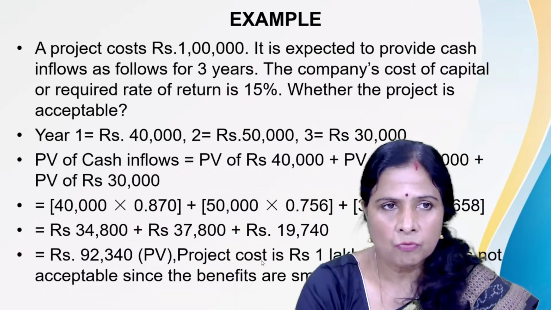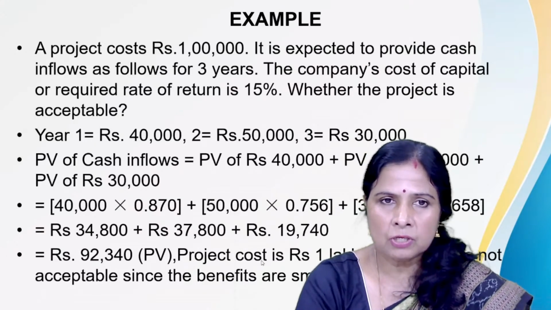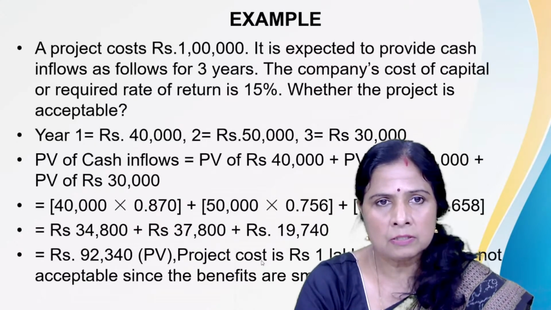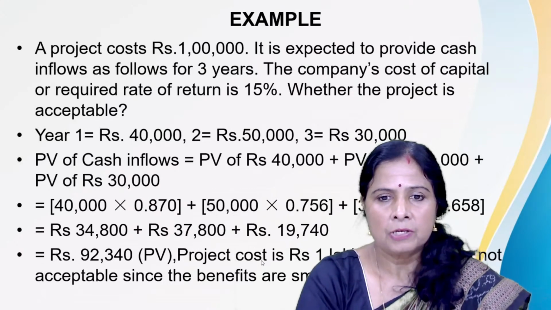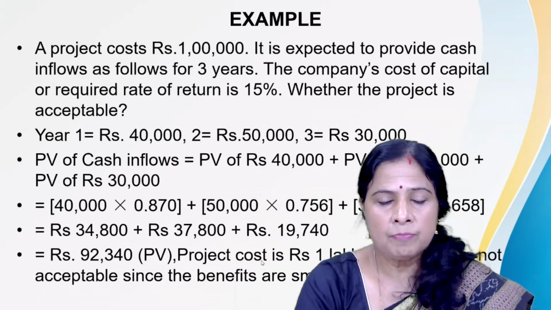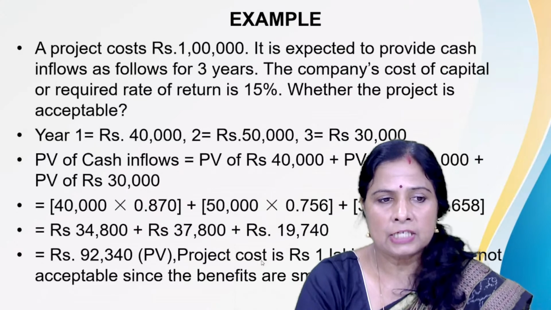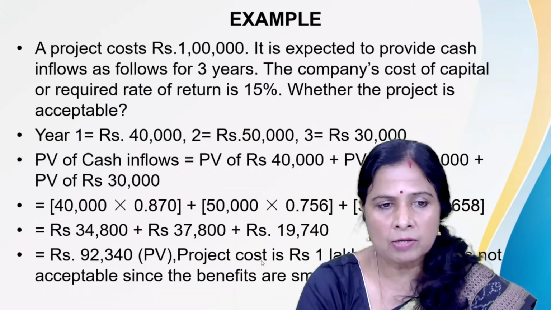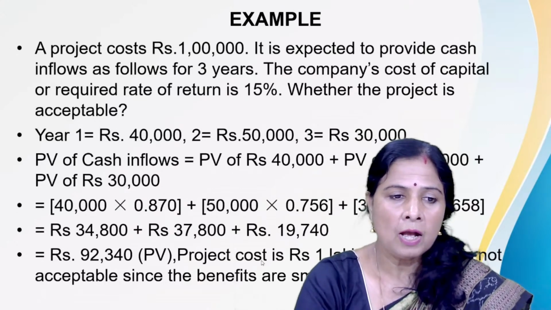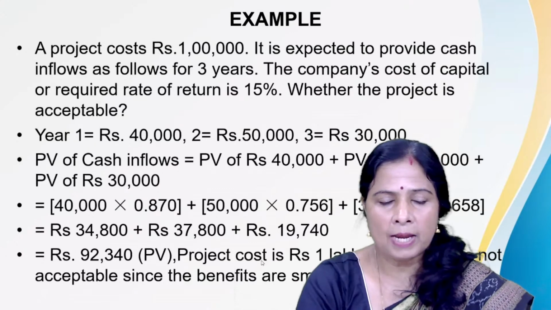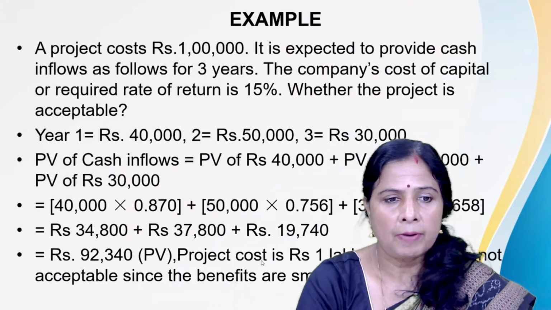The project manager will invest 1 lakh. He will get a total of 1,20,000 within a span of 3 years, but its present value is 92,340. So by comparing the project cost, the investment cost of 1 lakh, and the present value of cash inflows, 92,340, obviously the project has a negative present value, so the project will not be accepted by the finance manager.